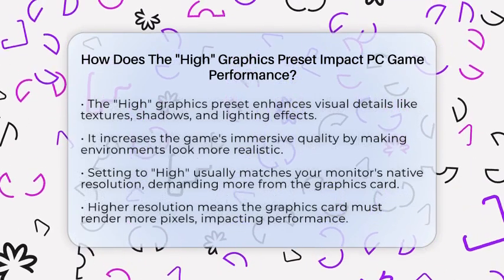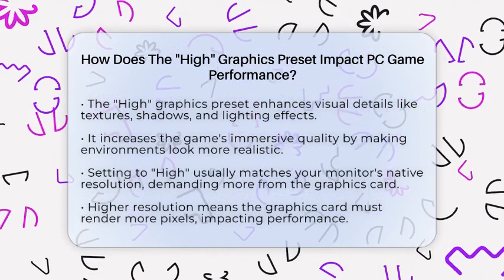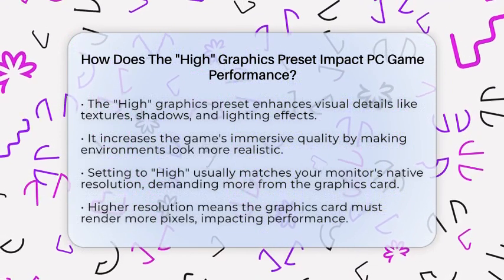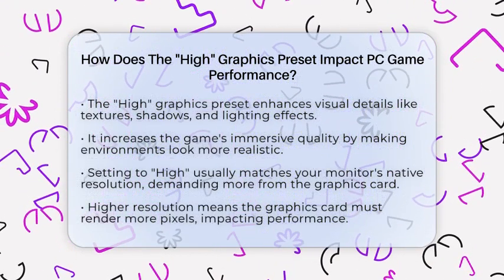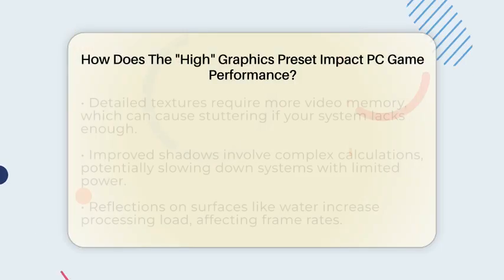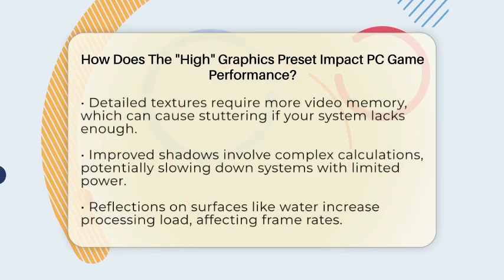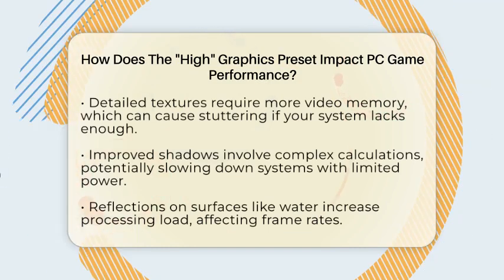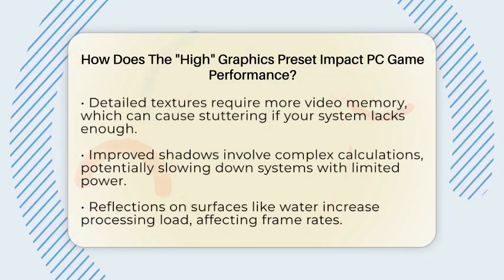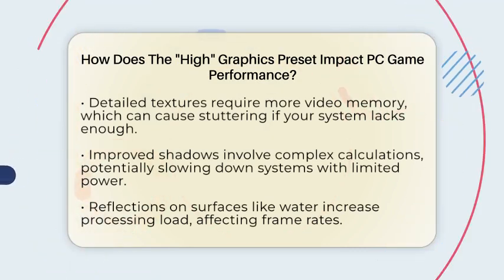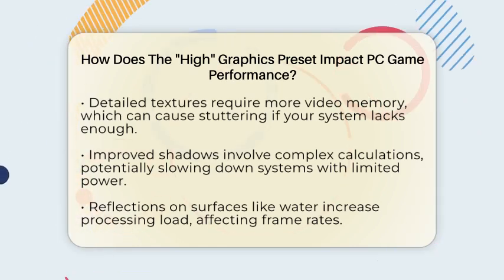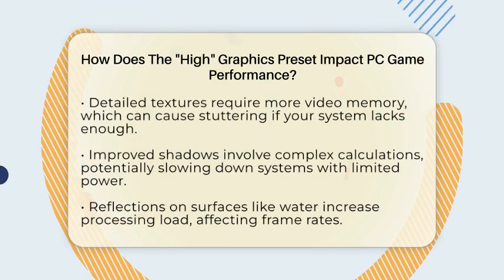The main factor here is resolution, which is the number of pixels your screen displays. When you set the game to a high preset, it often matches your monitor's native resolution, like 1920 by 1080 pixels or higher. This means your graphics card has to work harder to render all those pixels smoothly. The high preset also activates more detailed textures, which are the surface images on objects. These textures take up more video memory, especially if they are large and high quality. If your system doesn't have enough video memory, you might notice stuttering or lower frame rates.